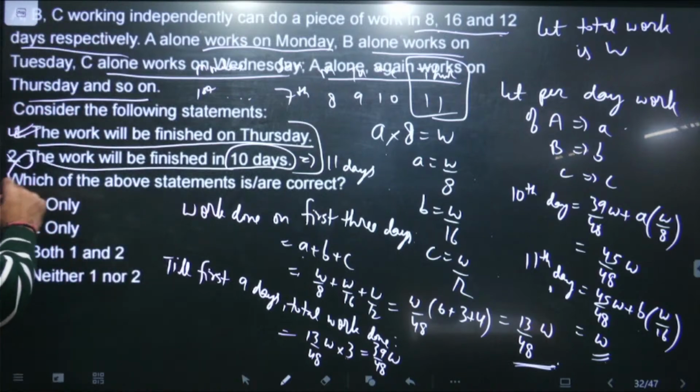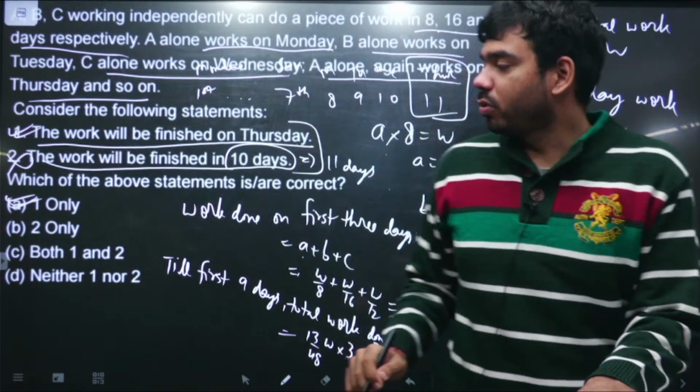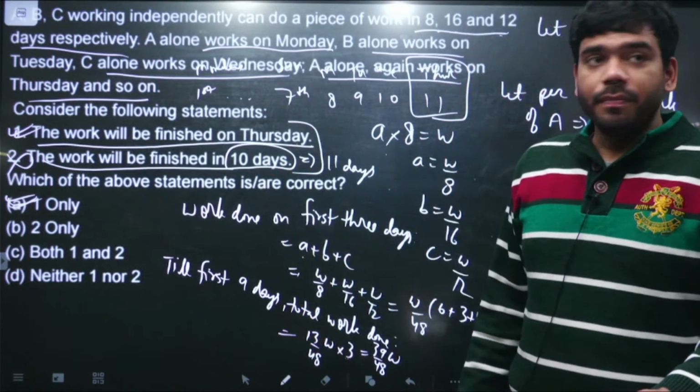So only statement 1 is right. The work will be finished on Thursday. Statement 2 is wrong. The total work will not be completed in 10 days. It will be completed in 11 days.